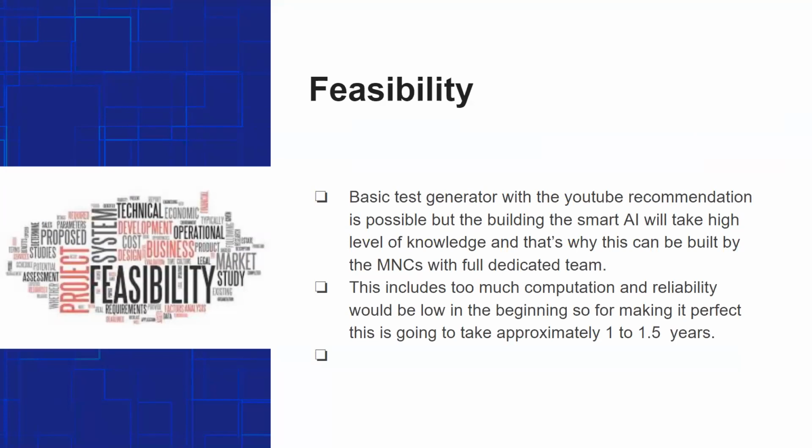What we are trying to do is build a smart AI that will link the question being asked in the quiz with a related video, which would help them understand the question and solve it accordingly. Regarding feasibility, since it involves quite a lot of computation, it would take around 1 to 2 years to fully achieve it.